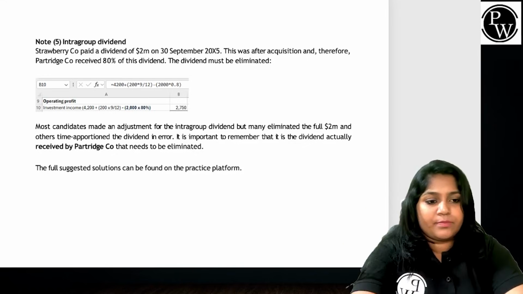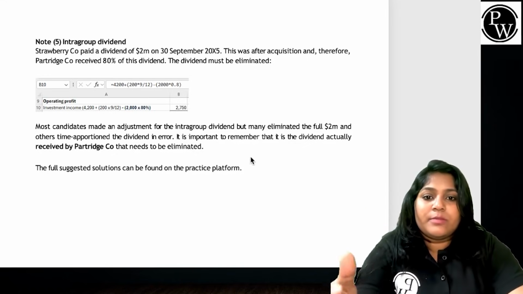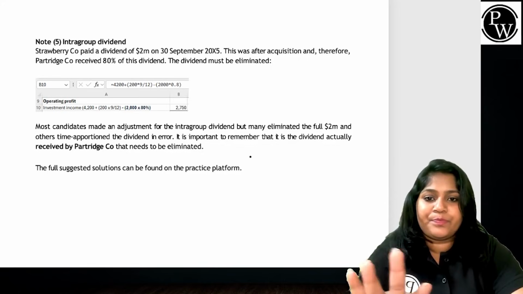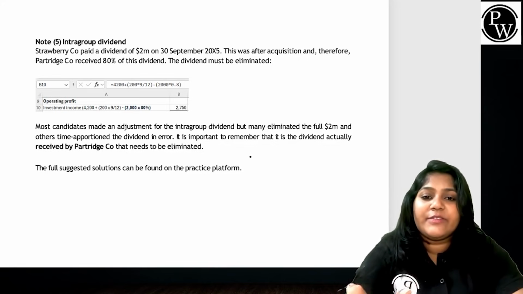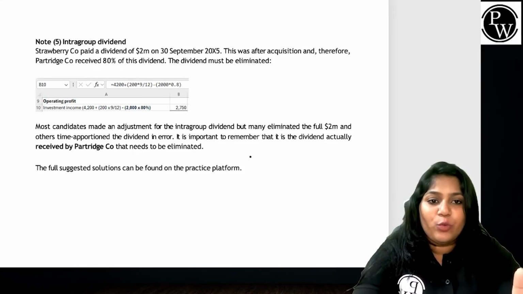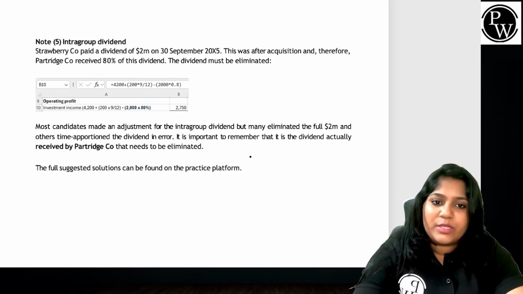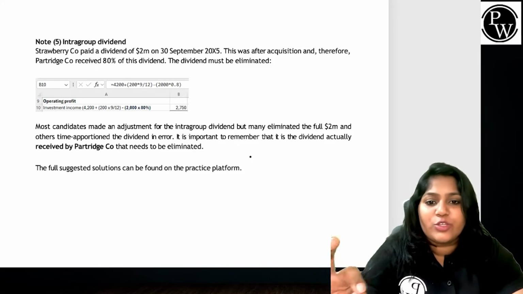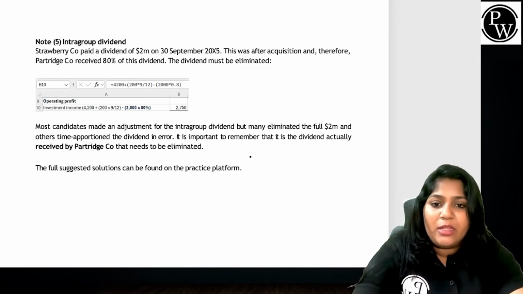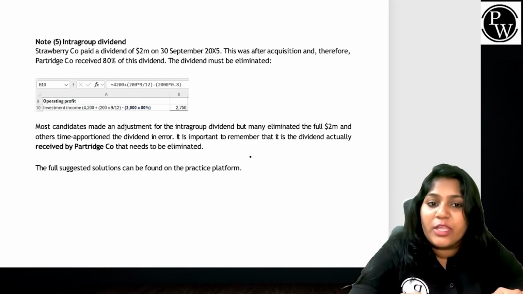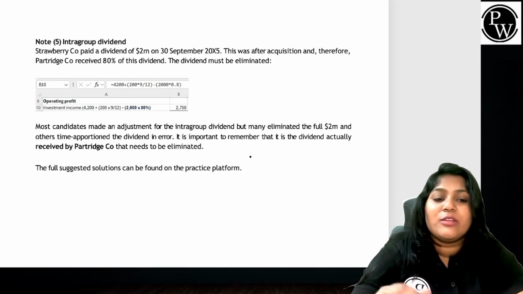Let's see that. The subsidiary paid a dividend of 2 million, and this was after acquisition. So Partridge company would have received 80% of this, and it is something which you have to reduce from the P&L. Most candidates made an adjustment for the intra-group dividend but eliminated the full dividend.